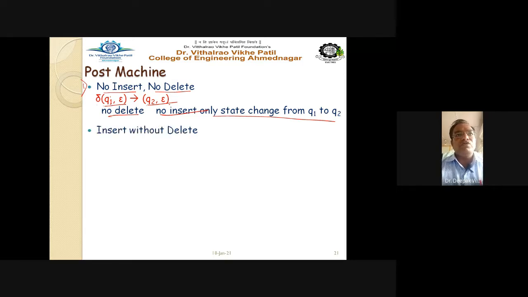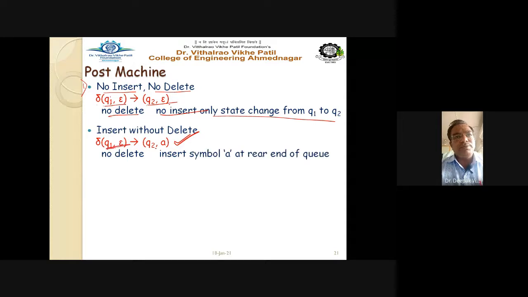Second, insert without delete, meaning a new character is being inserted in the queue but no delete operation. See here, delta q1 epsilon gives you q2 A. If this is the transition, you are inserting some character but no delete operation is there. No delete means q1 epsilon as it is, insert a symbol A. So this A we are inserting at the rear end of the queue.